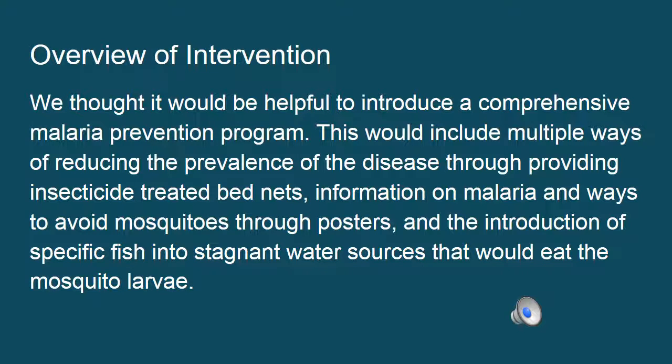Okay, so I'm going to give an overview of our intervention. We thought it would be helpful to introduce a comprehensive malaria prevention program. This would include multiple ways of reducing the prevalence of disease through providing insecticide-treated bed nets, information on malaria and ways to avoid mosquitoes through posters, and the introduction of specific fish into stagnant water sources that would eat the mosquito larvae.